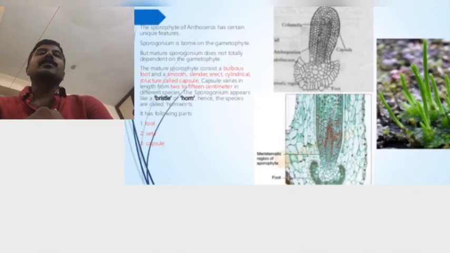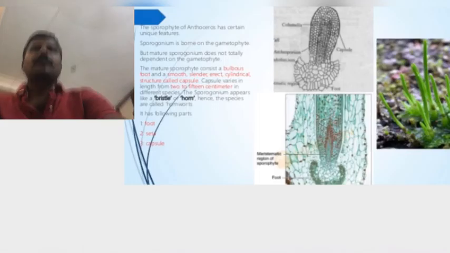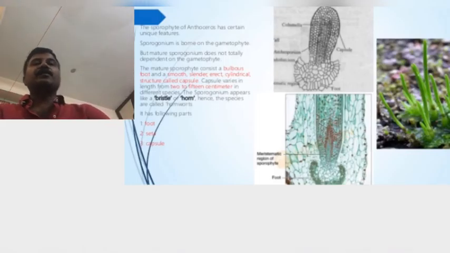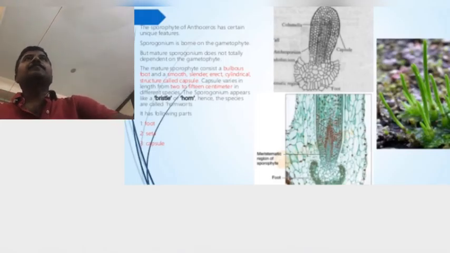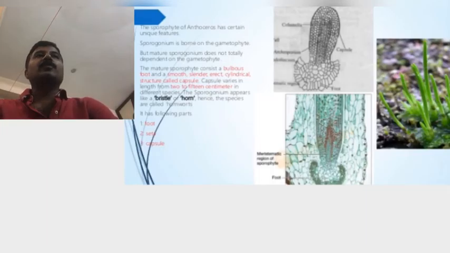This type of sporophyte, between September and October, is produced on the dorsal surface of the gametophyte looking like horn-like structures. These horns are produced from the dorsal surface of the Anthoceros thallus. So this Anthoceros is also called a hornwort. The mature Anthoceros sporophyte is differentiated into three parts: one is the foot, another is the intercalary meristem, and the last one is the capsule.